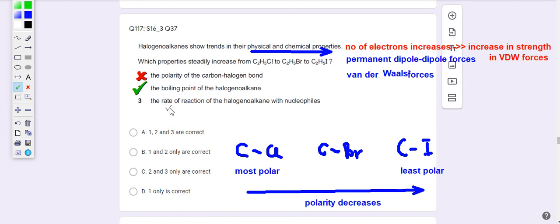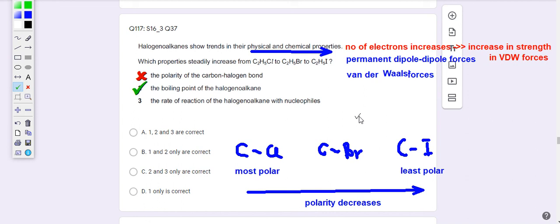Now let's look at the third one. The rate of reaction of the halogenoalkane with nucleophiles. Now, if you want the halogen, the Cl, the Br, the I, to leave and be replaced by a new nucleophile, you are breaking the C-X bond.